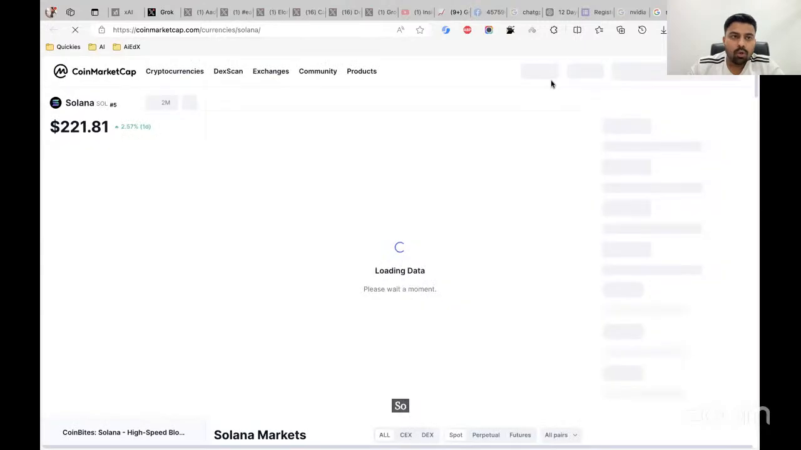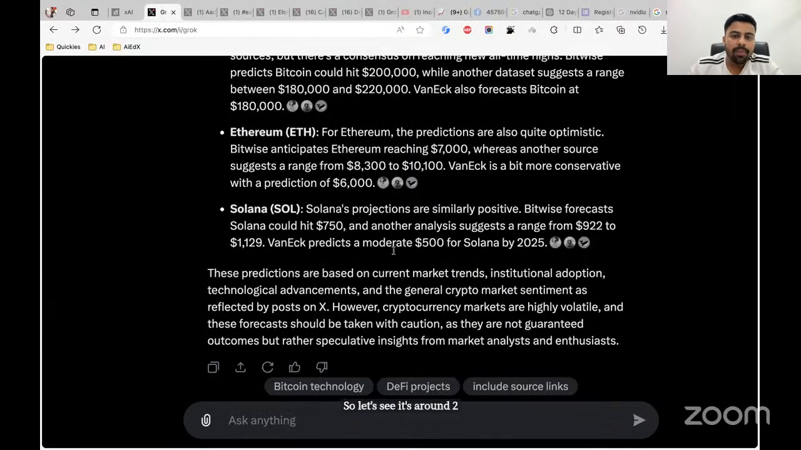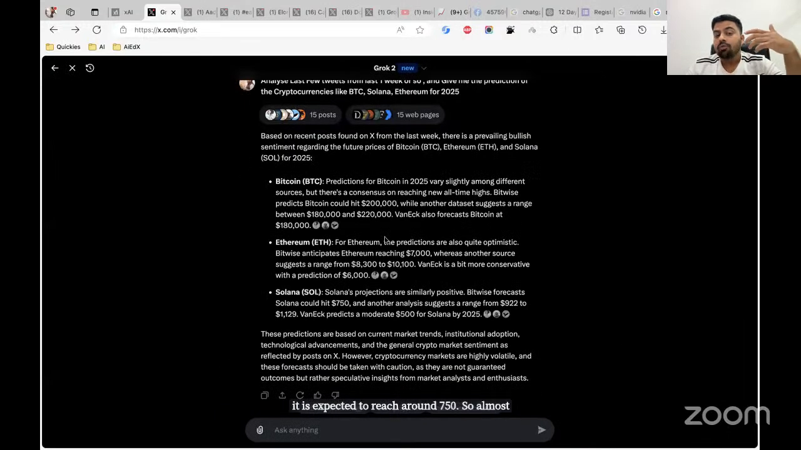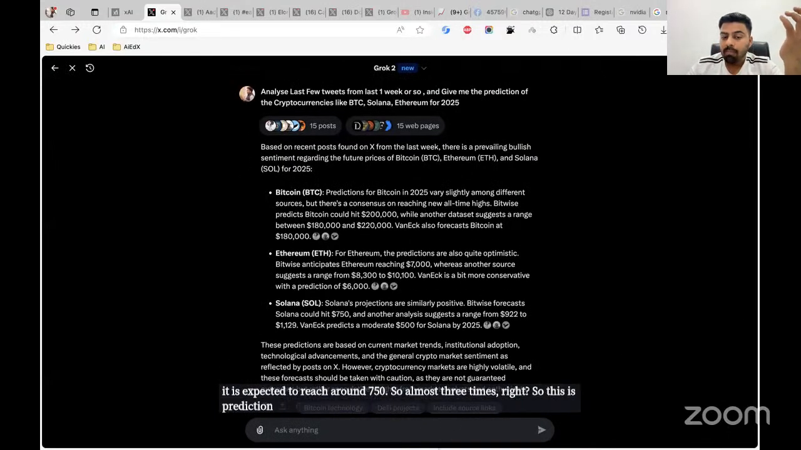And Solana is around 220 US dollars right now. It is expected to reach around 750, so almost three times, right? So this is a prediction, by the way. Okay, so I'm not a financial advisor. Grok is not a financial advisor.